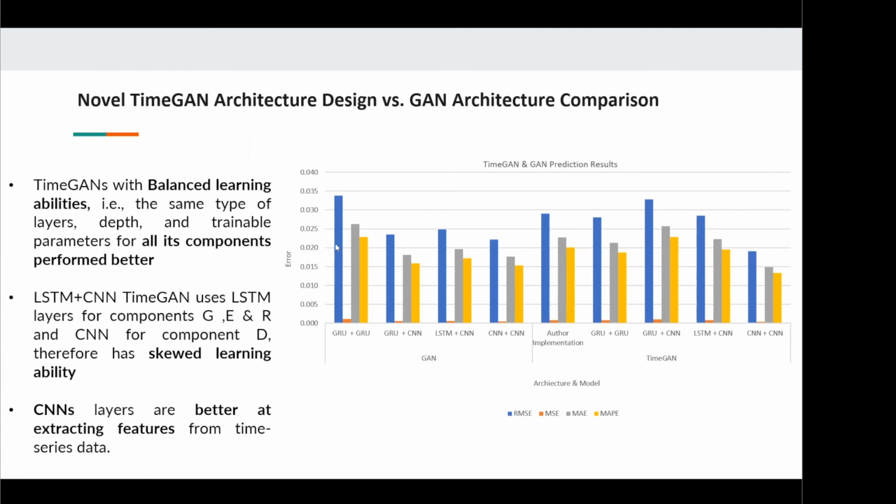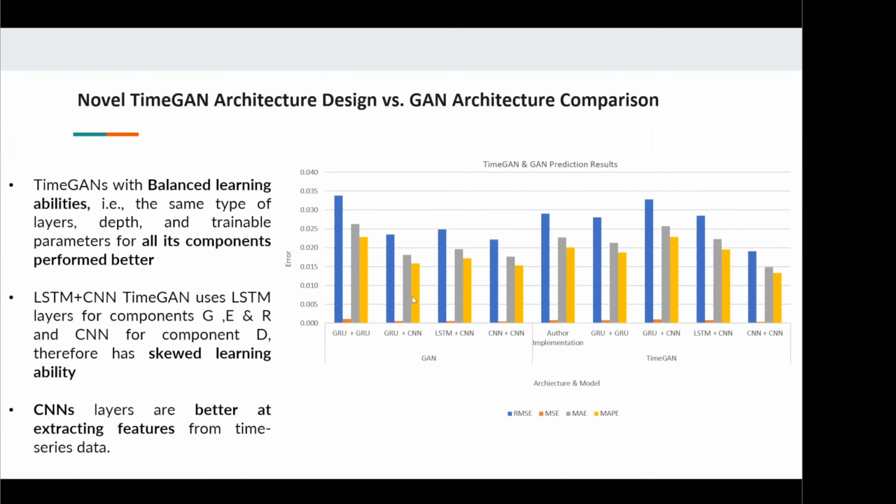However, when the learning was skewed, whereby the TimeGAN uses GRU or LSTMs for 3 of its components and CNNs for only 1 of its components, it performed worse than the GAN that used a GRU or LSTM for its generator and CNNs just for its discriminator. It can also be seen here that CNNs performed much better at extracting features from the time series data.